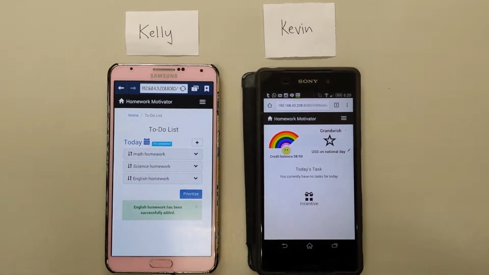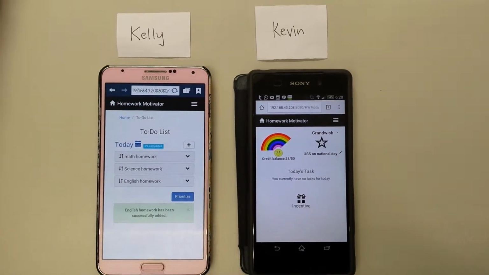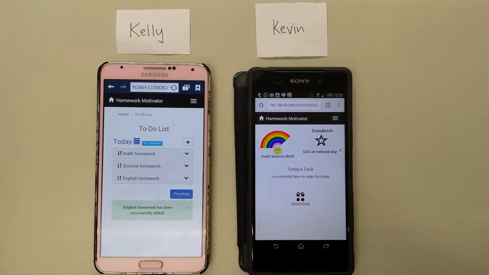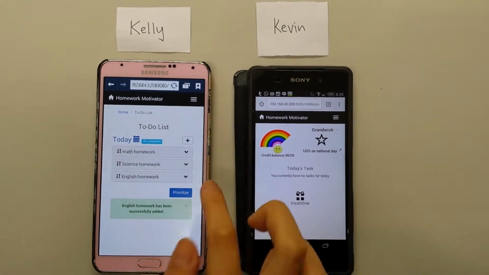She knows it is quite a bit of work for Kevin and it would be good if she gives him some incentives to work for. She decides to give Kevin a television break and adds it into the to-do list.